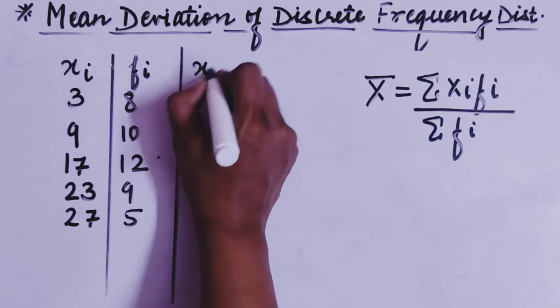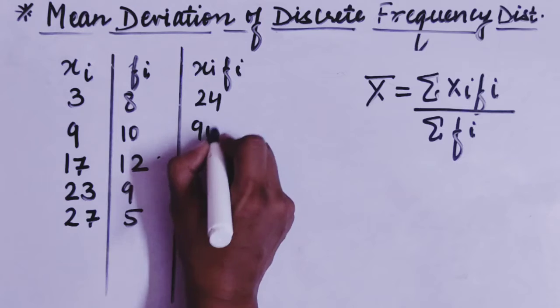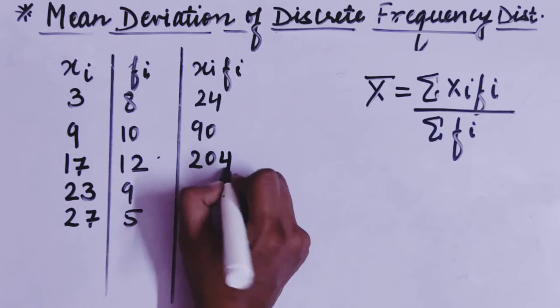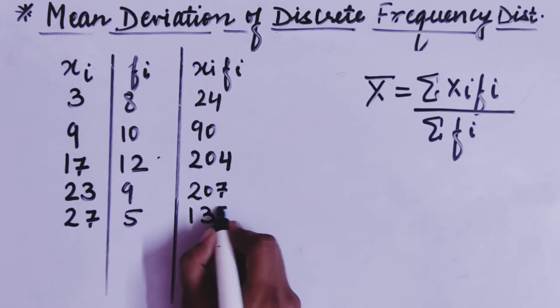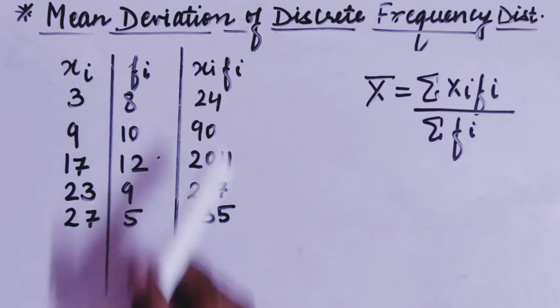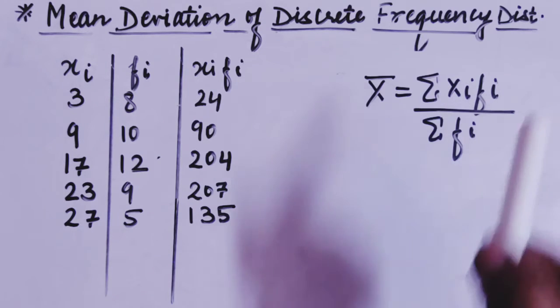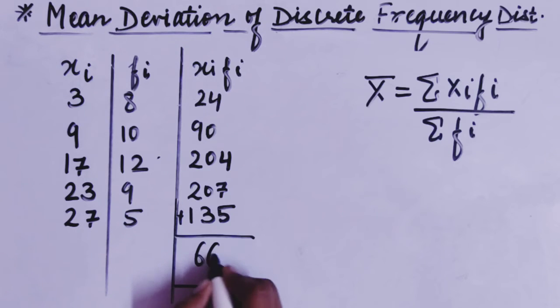So I am multiplying these two, xi fi. 3 8s are 24. 9 into 10, this is 90. 17 into 12, this will be I think 204. 23 9s are, it will be 207. 27 into 5, it will be 135. Okay? This is xi fi, but we want to calculate sigma xi fi. So sigma xi fi will be the sum of these. Calculated, I think it will be 660.